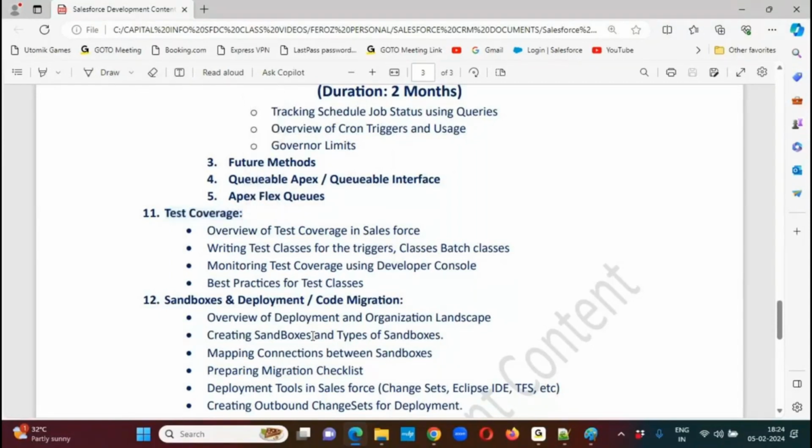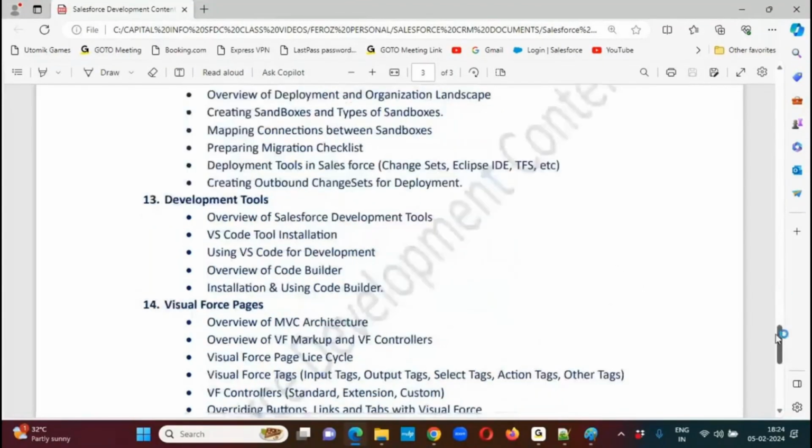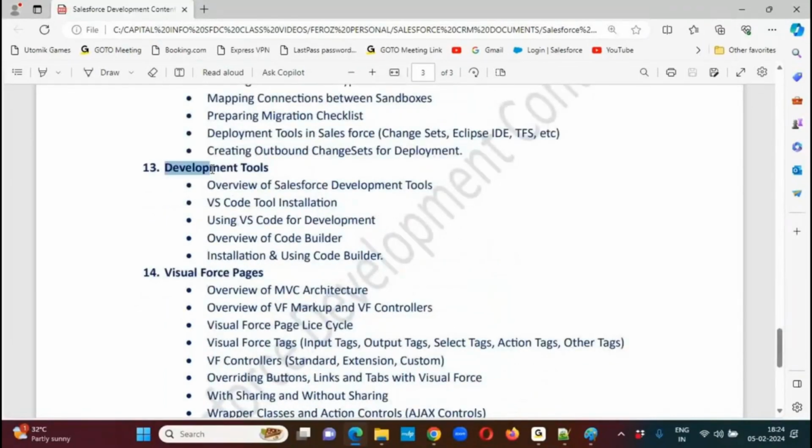Then we'll see the concept of sandboxes and the deployments, which is also called code migration. How to configure the sandboxes, we'll see practically. And then we'll see the concept of development tools. What kind of tools we are going to use in real time, like Visual Studio Code Editor. How to use VS Code Editor, how we can install it, how to integrate with your Salesforce org, how to write the code, how to maintain offline development, we'll see.